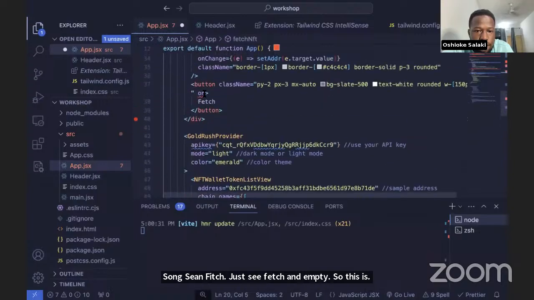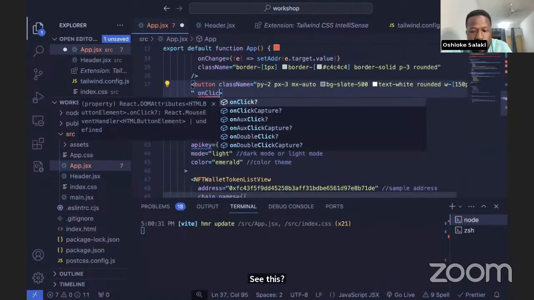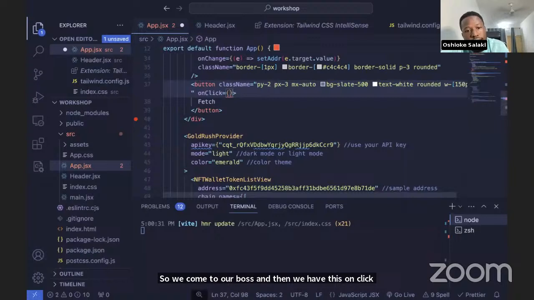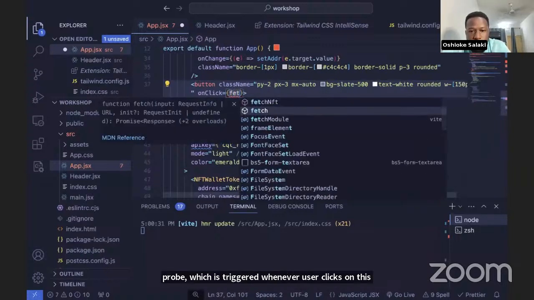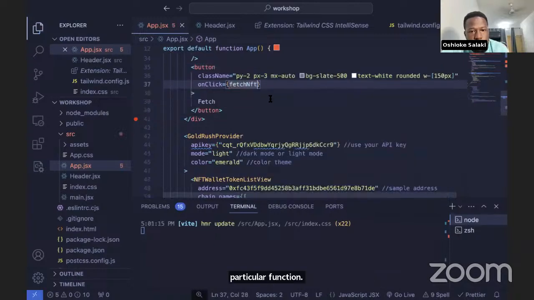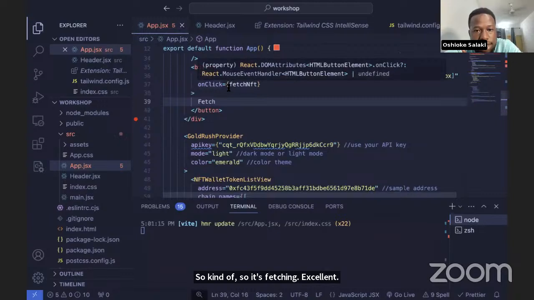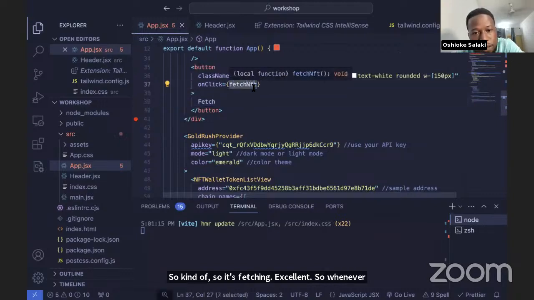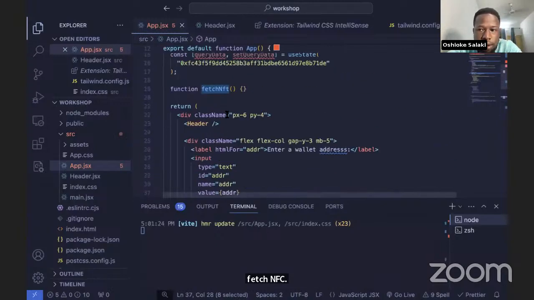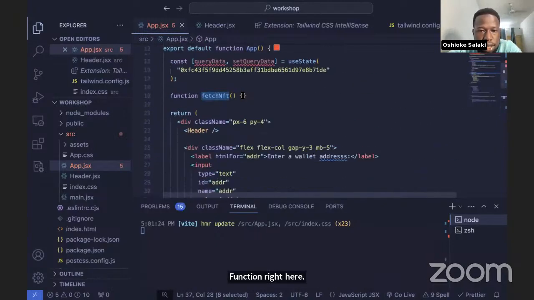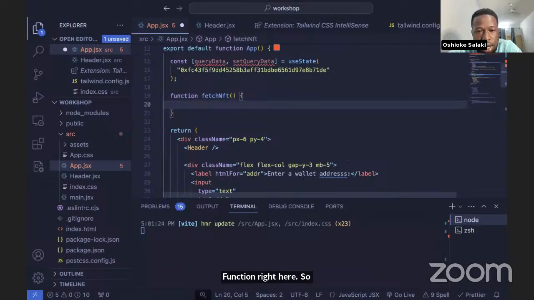We come to our button, then we have this onClick prop, which is triggered whenever a user clicks on this particular button. So we can just write fetchNFT. Whenever the user clicks on fetch, it triggers this fetchNFT function right here.